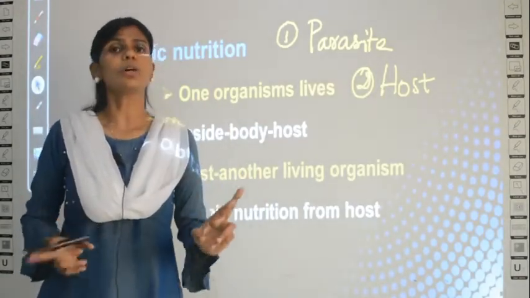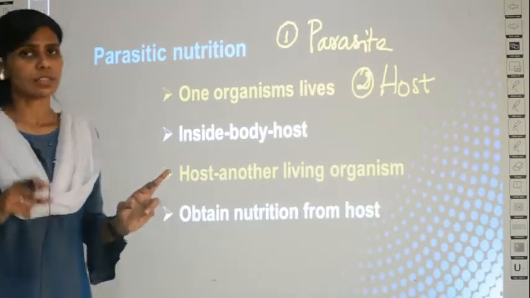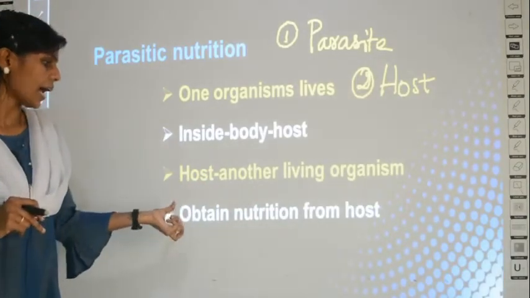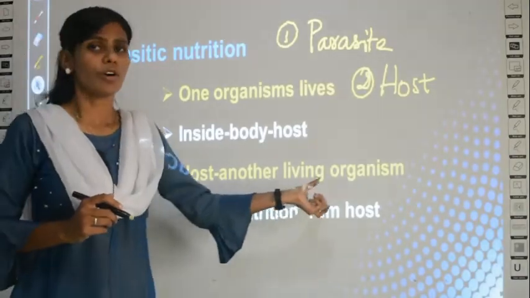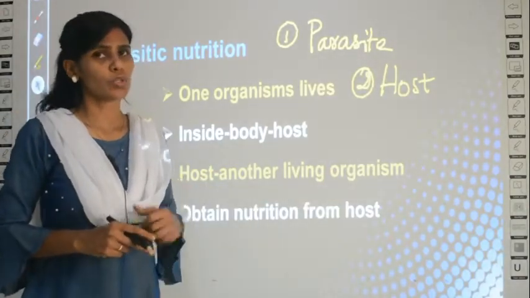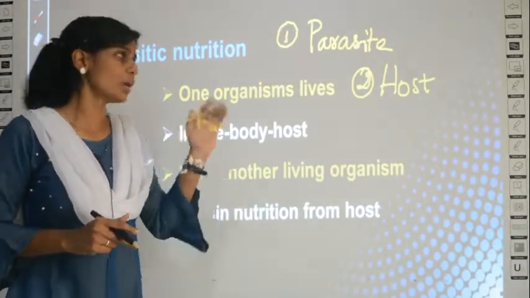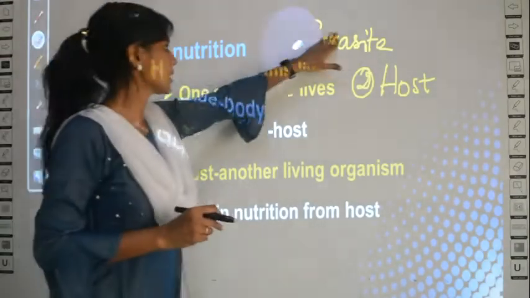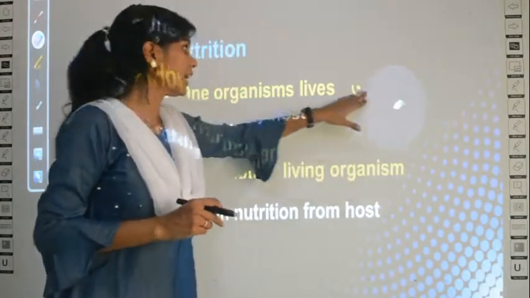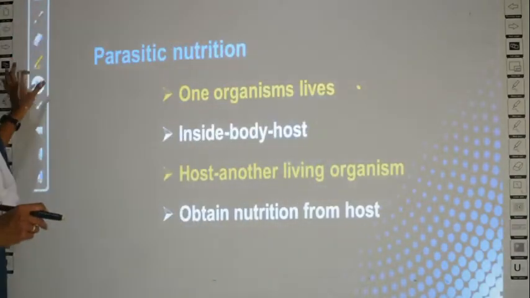The host is also a living organism. And what the parasite does is obtain nutrition or nutrients from the host. This definition also you have to memorize. When I give the example, you will understand better. In the next slide, we will see the example for this parasitic type of nutrition.